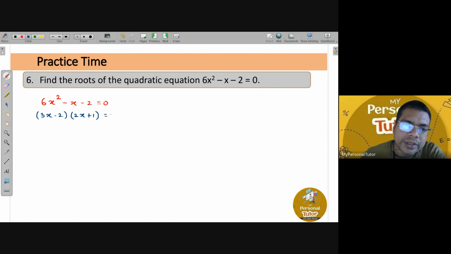Yes, that's what I was telling you, right? So that's what I'm telling you. See, this factorization part is okay. That is the intermediate step. The final answer you have to tell only in terms of x.